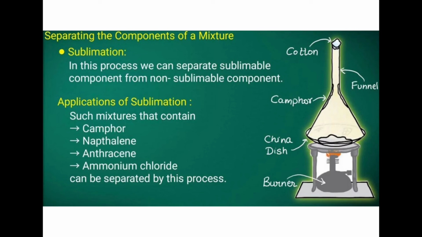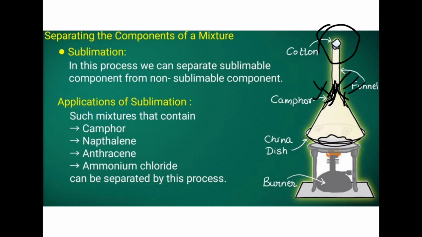If we keep the mixture, close it with cotton here, and then heat, the camphor gets evaporated, and here it gets cooled down and settles, meaning it becomes solid. This is how it is separated. So the camphor is separated in this funnel.